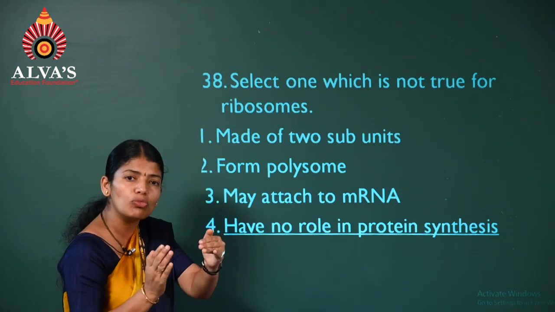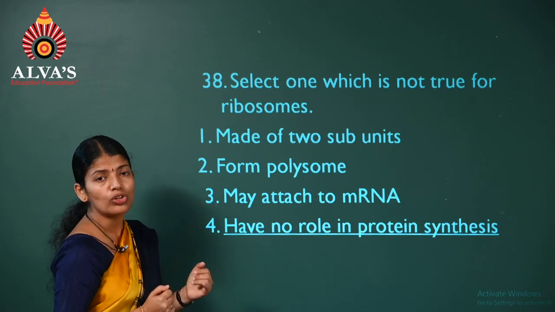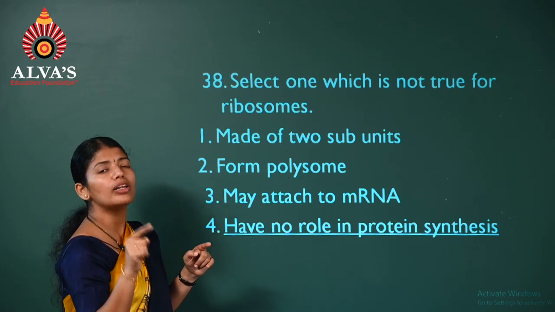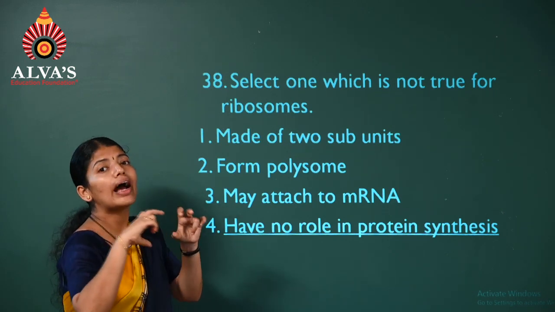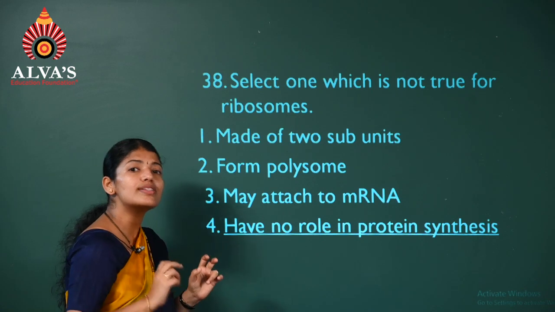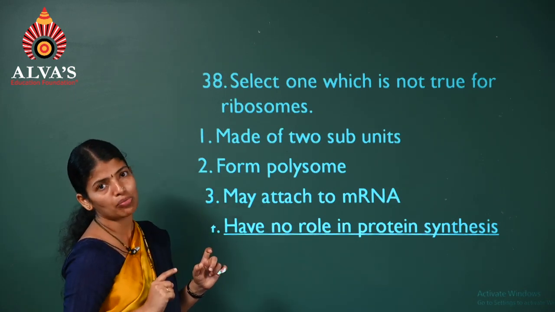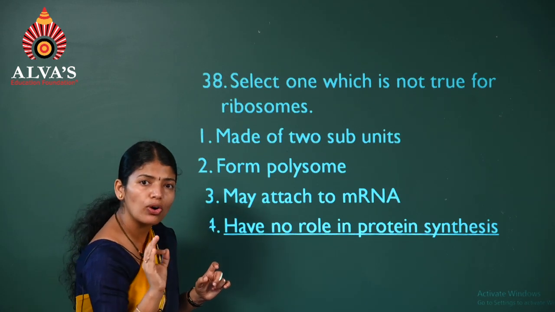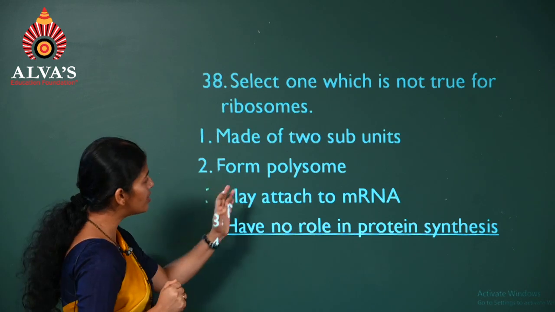So as this moves, one more will come and begin the process. So in one mRNA, you will see many ribosomes attached and synthesizing the same polypeptide. Such a chain of ribosomes is termed a polysome. Ribosome forms polysome. So it's correct.